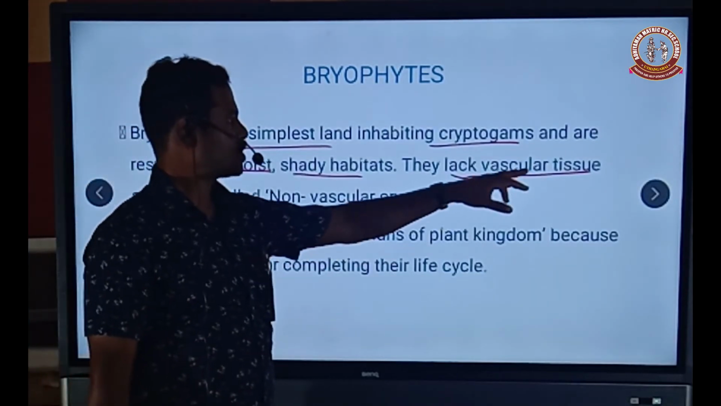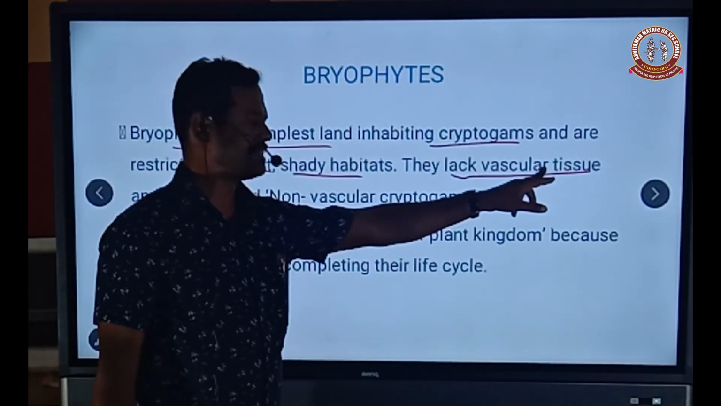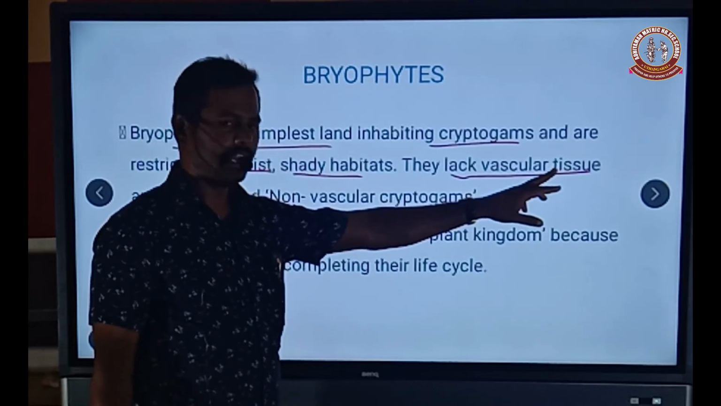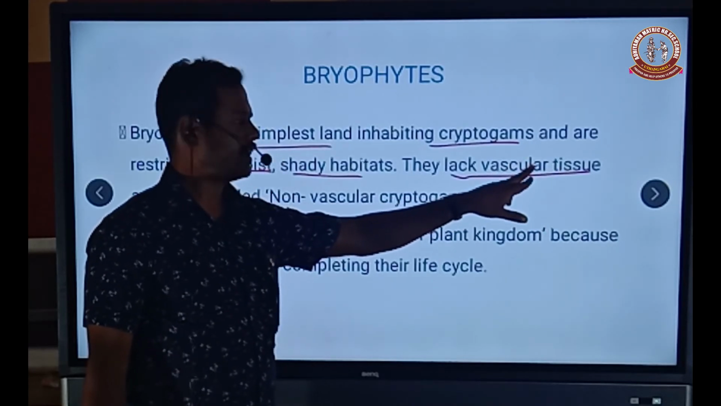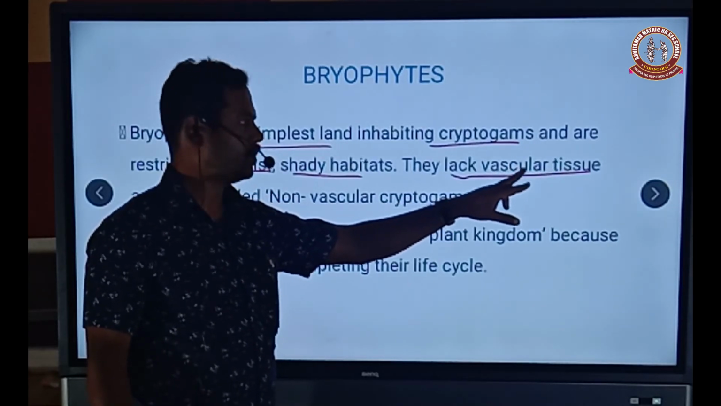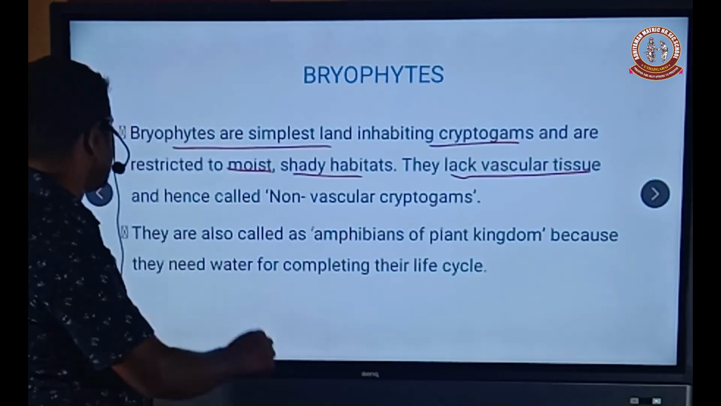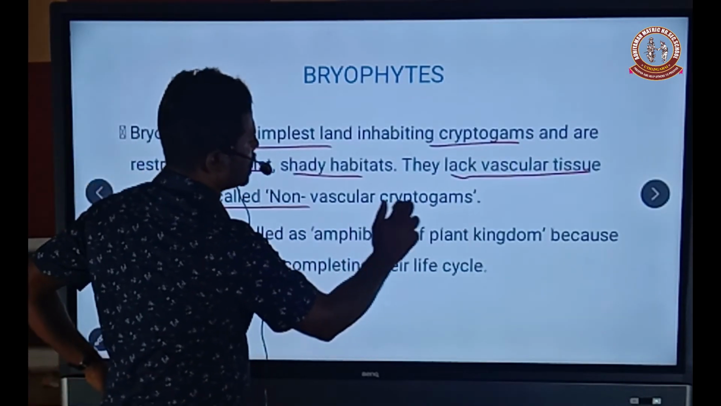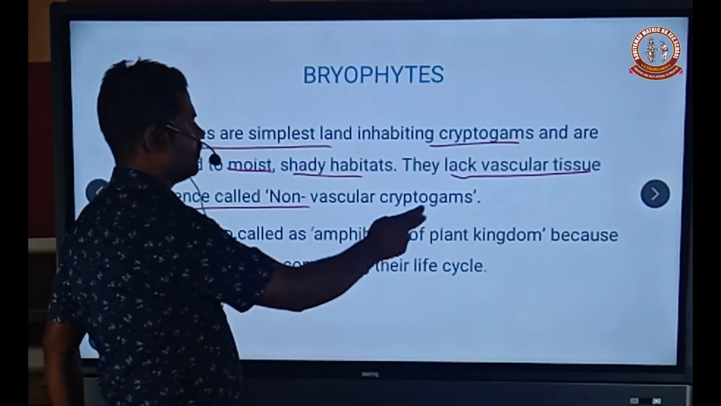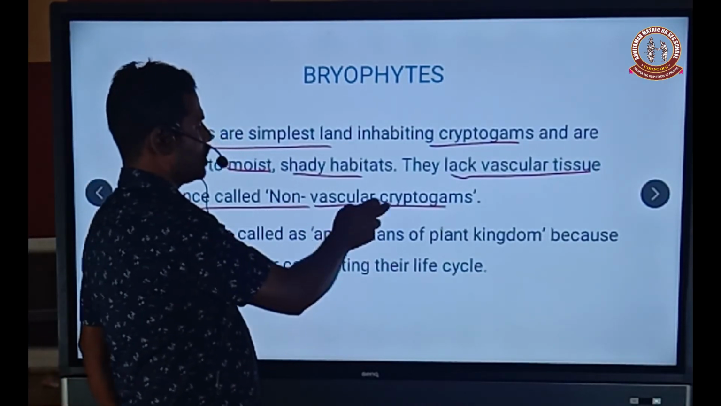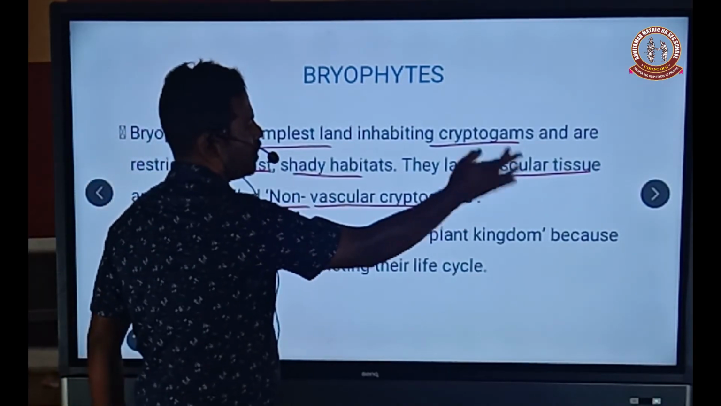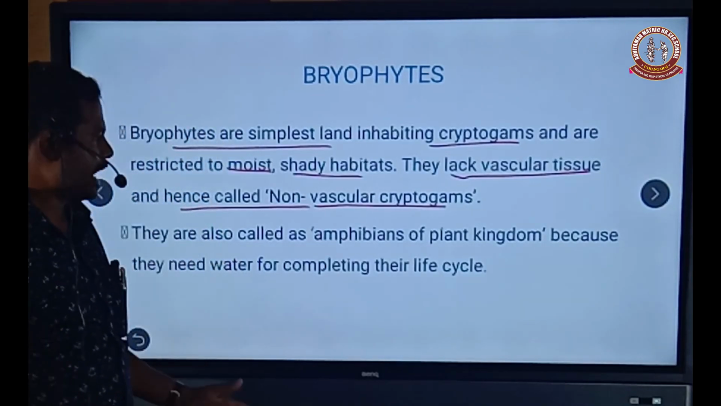What is included in vascular tissue? One is xylem and another one is phloem. Already you know very well, the xylem conducts water and the phloem conducts food material. Hence they are called non-vascular cryptogams. Non-vascular cryptogam means the vascular tissues are lacking or absent.